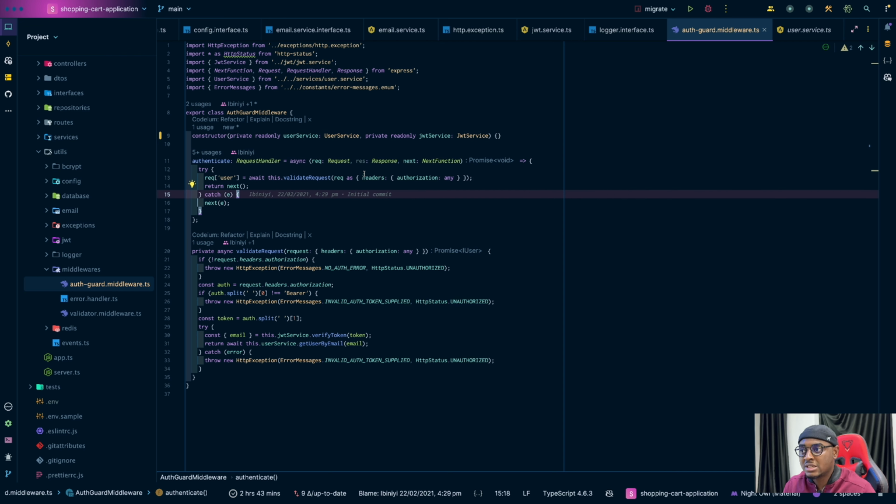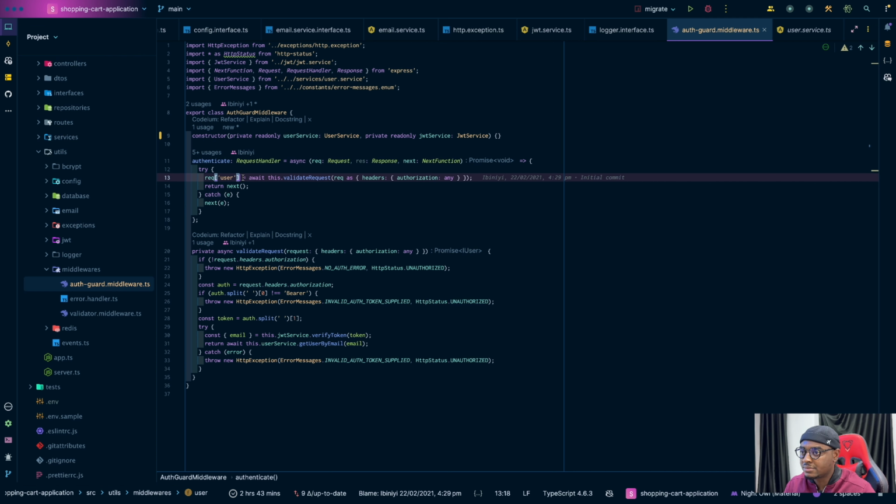Another thing you can do is create an update for the normal Express Request class, right? You create a new definition file and add it to the Request class, such that the Request class now has a user object. That's something I've done before, but I don't really like doing it. So yeah.